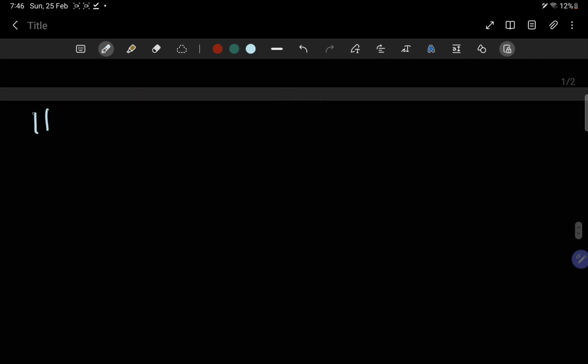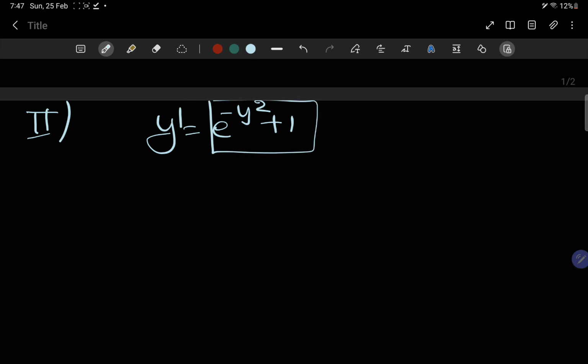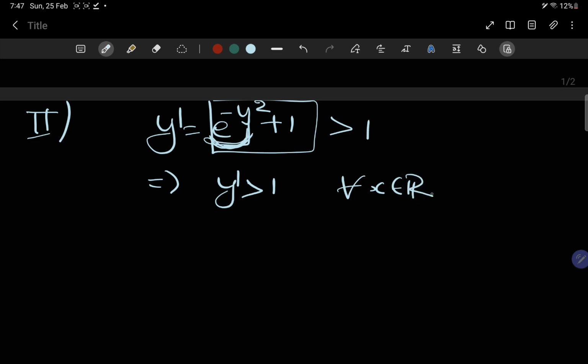And the second part is, we were asked whether every solution of this differential equation is bounded in R or not, basically in the maximal interval. So we were given y dash equals e power minus y square plus 1, right? Can you observe whether this function is greater than or equal to some fixed quantity or not? Definitely e power minus y square will always be greater than 0. It cannot be 0 anyway, right? So what I can say is that this quantity will always be greater than 1. That means y dash is greater than 1 for all x belongs to R, because our maximal interval of existence is R.